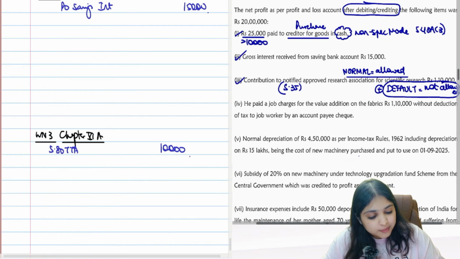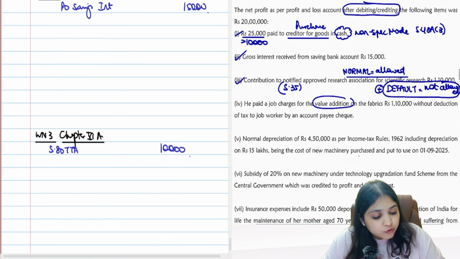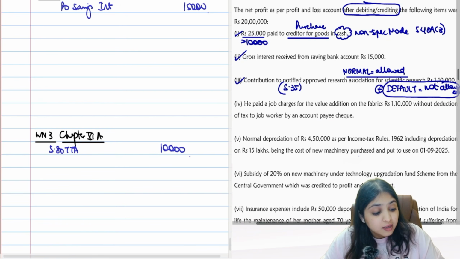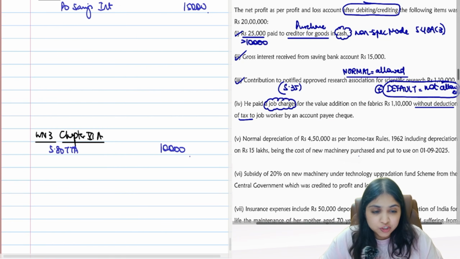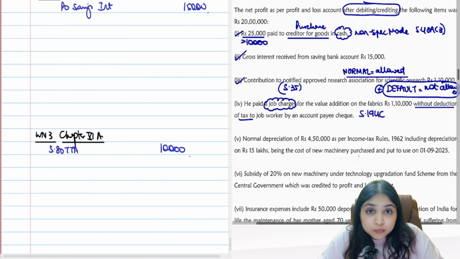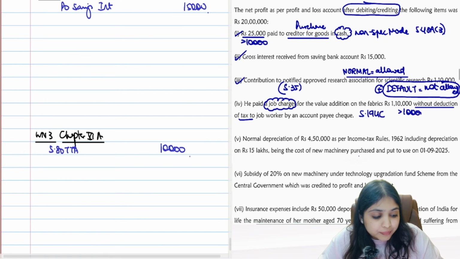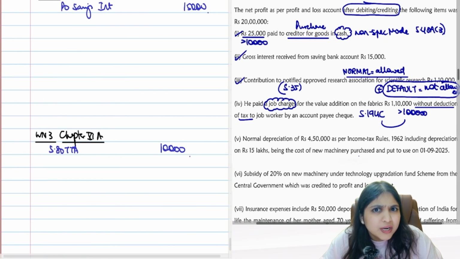Then comes the next adjustment. He paid job charges for value addition on the fabric, 1,10,000, without deducting tax to job worker, by account payee cheque. Without deducting tax, what will you do? Assessee has incurred an expense, job charge expense. I'll assume the expense is relating to his business or profession. And assessee has not deducted tax at source. Job charges under 194C, you should have deducted tax. Amount is 1,10,000, more than 1 lakh rupees. In 194C, you should have deducted tax.